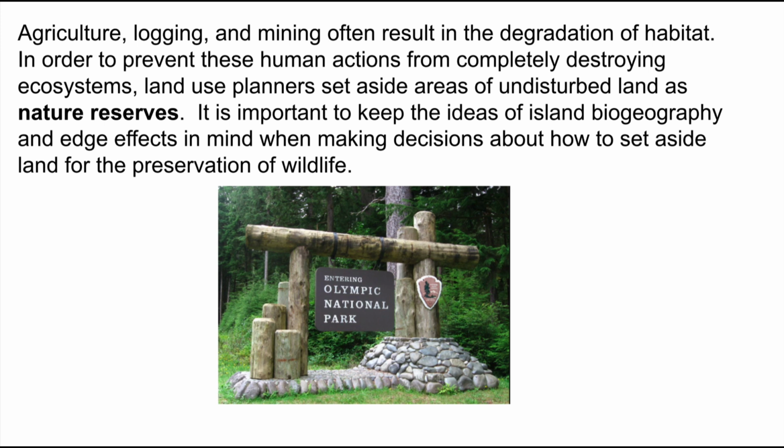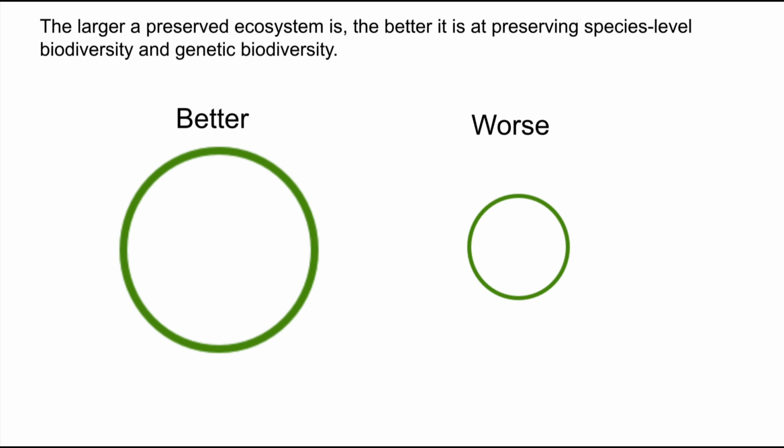So we're basically going to set aside land in order to protect biodiversity. All right? And in order to understand how that needs to operate, it's important to understand this concept of island biogeography, which we're going to study later on. But for right now, we're just going to say that it has to do with the size and distribution of these pieces of land. So let's just look at the size of these pieces of land.